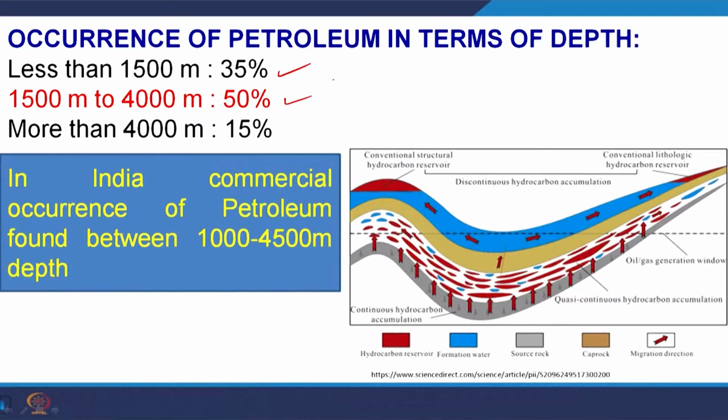Now, going depth wise, for petroleum hydrocarbon occurrence less than 1500 meters we are getting 35%, 1500 to 4000 meters we are getting 50%, more than 4000 meters we are getting 15%. So, the maximum occurrence of petroleum hydrocarbon is between 1500 to 4000 meter depth. Similarly, in India commercial occurrence of petroleum hydrocarbon is found between 1000 to 4500 meter depth.